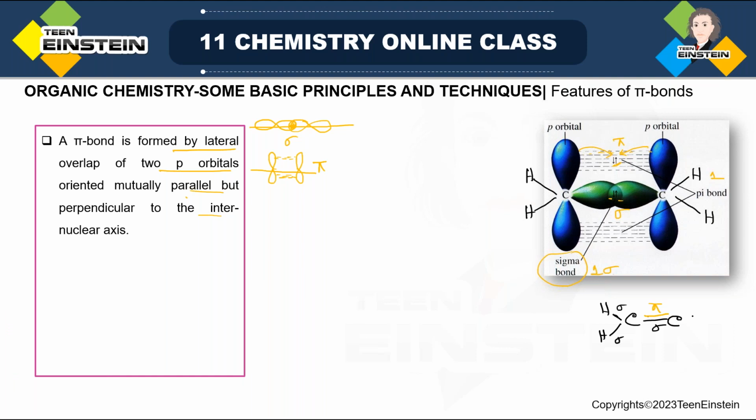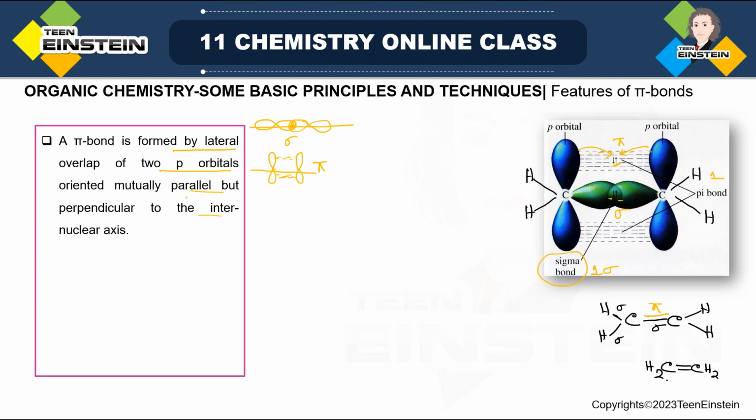Obviously, this is also a sigma bond because hydrogen cannot form a pi bond. There is no electron in the p orbital. So here you can see the tetracovalency is satisfied, and in this case, the structure is basically the structure of ethylene, which we will see after this slide once we finish these features of pi bond section.